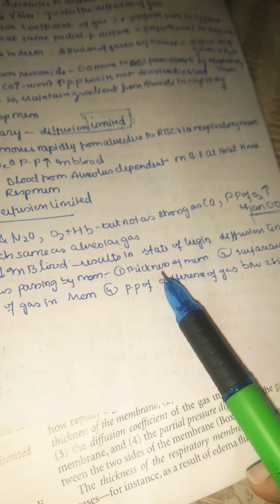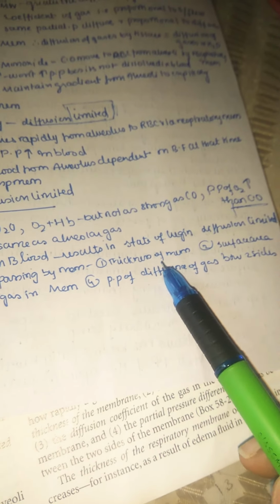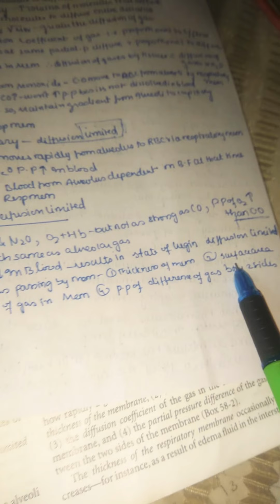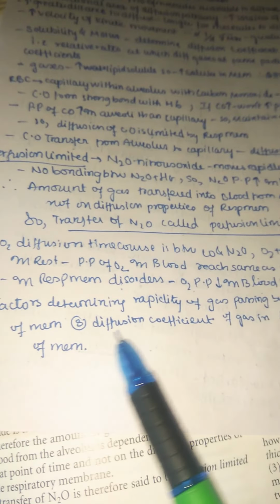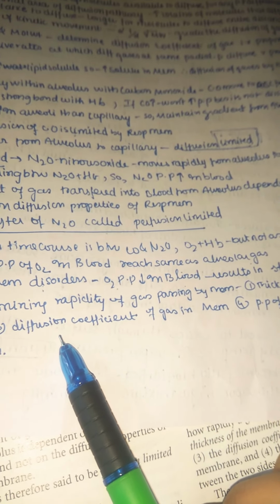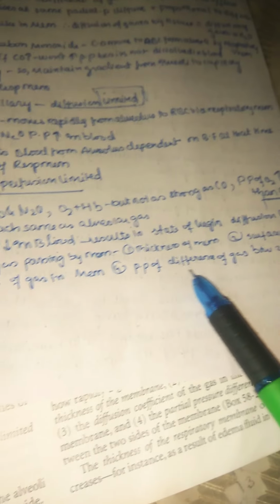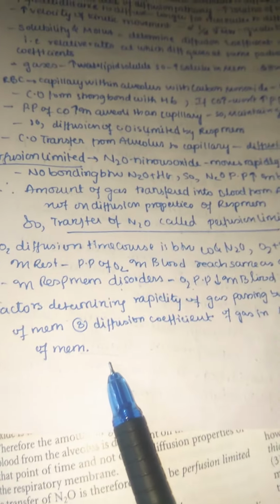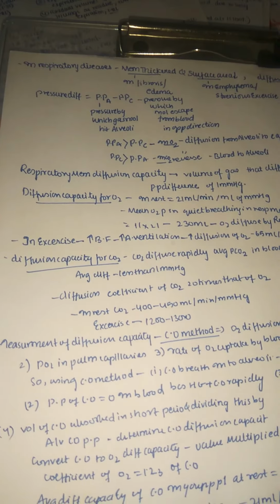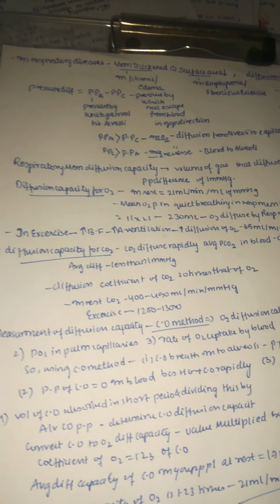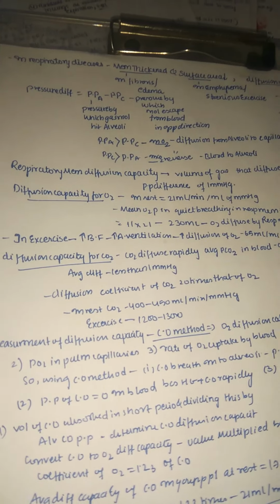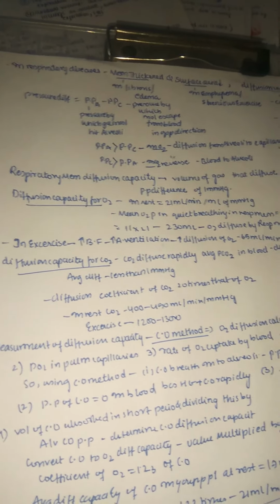So mainly, again let us repeat this: thickness of membrane, we know it's inversely proportional; surface area is directly proportional; and the diffusion coefficient of gas in the membrane should also be directly proportional; and the partial pressure difference of gas between two sides. So till now we have studied the physiology, how gases diffuse in a respiratory membrane. Now let us see what happens in pathology.